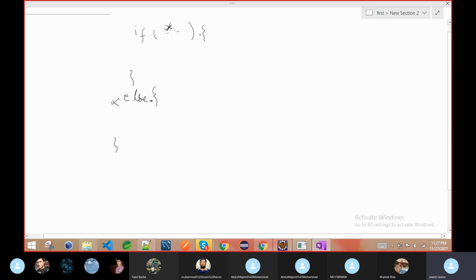Second thing, in the previous example, if I give a semicolon here, this time it gives you an error. Previously I said no error. Why? Because that if means this code is completely separated from the if, and this else has no relation with that if. So if you have an else and you give a semicolon after the if, then it gives you an error, not because of syntax here, but because the else is getting separated from the if. That's the reason. We cannot give a semicolon if you already have an else. You have to take care of that.